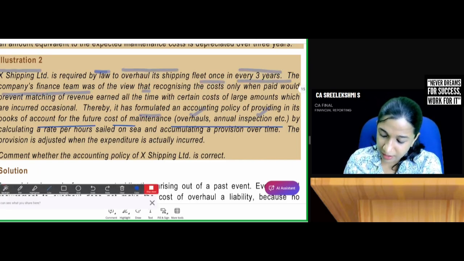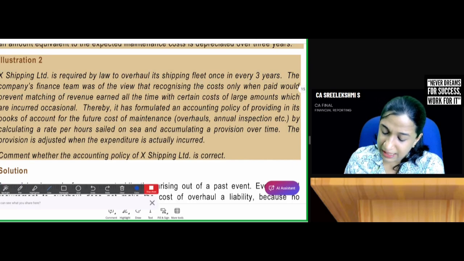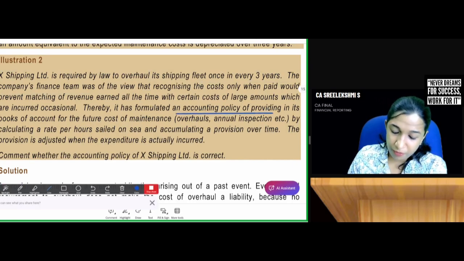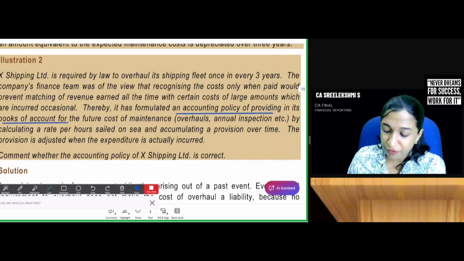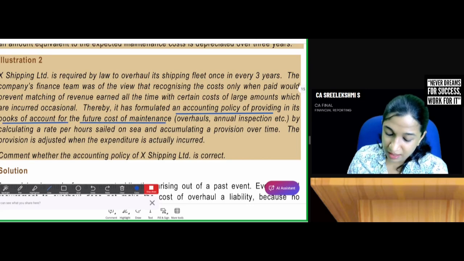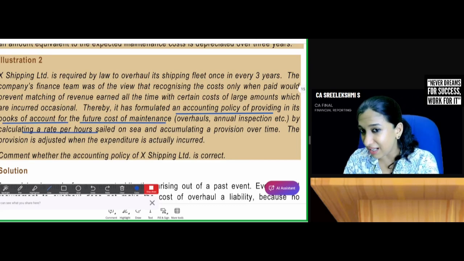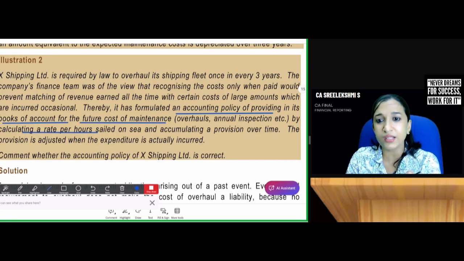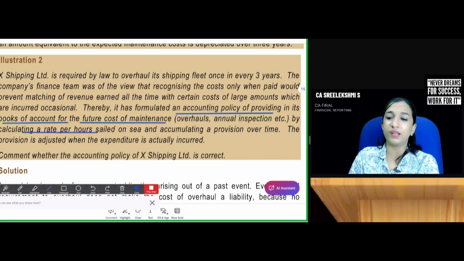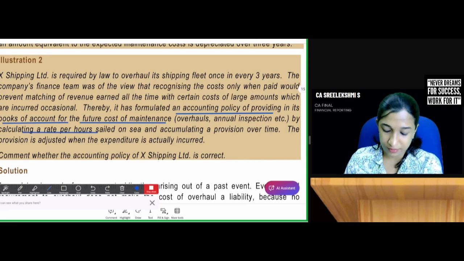Here it is given: it has formulated an accounting policy of providing in its books of accounts for future cost of maintenance. Future cost of maintenance cannot be recognized now as an expense. Only current year expenditure can be recognized as expense in the current year. So whatever is done is wrong.